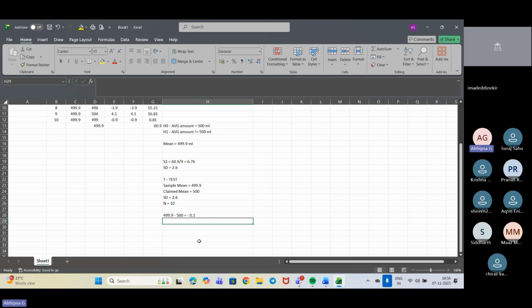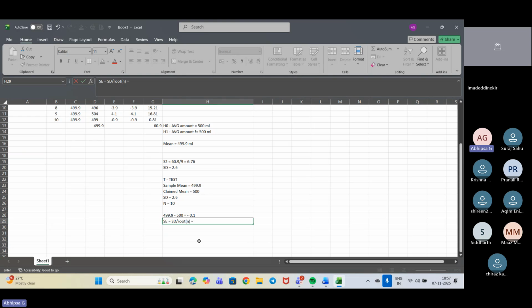Now I need to calculate the standard error. The standard error is the standard deviation SD divided by root over this n value.